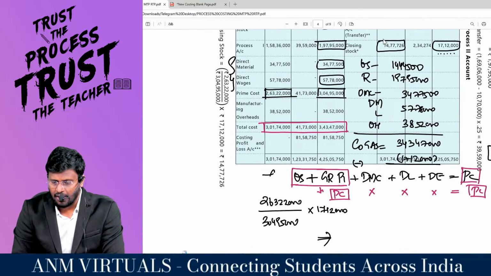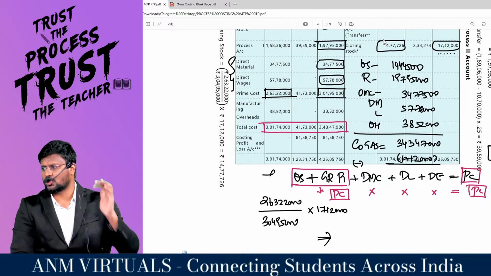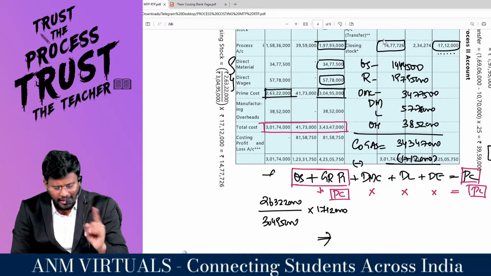That is the cost of the closing stock, excluding unrealized profit.